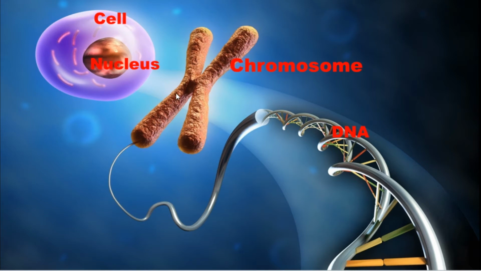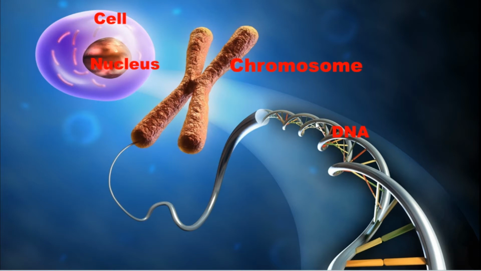When you look at the chromosome, it is made of DNA. The segments of DNA we call a gene. So a cell is there. The cell contains the nucleus. Inside the nucleus, the chromosome is present. The chromosome is made up of DNA.